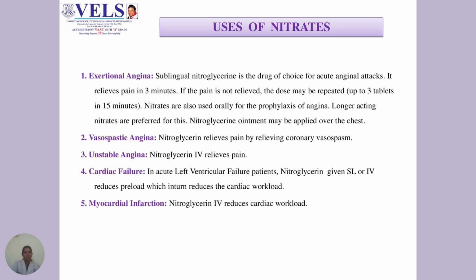Nitrates are also used orally for the prophylaxis of angina pectoris. Longer acting nitrates are preferred for this. Nitroglycerin ointment can also be applied over the chest. It is also used in vasospastic angina, that is, nitroglycerin relieves the pain by relieving the coronary vasospasm. Nitroglycerin given through IV route relieves the pain in unstable angina.